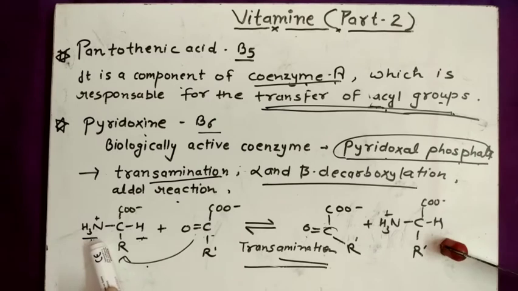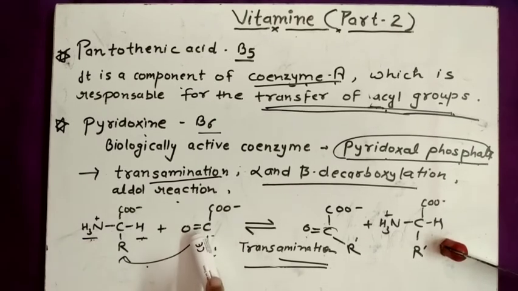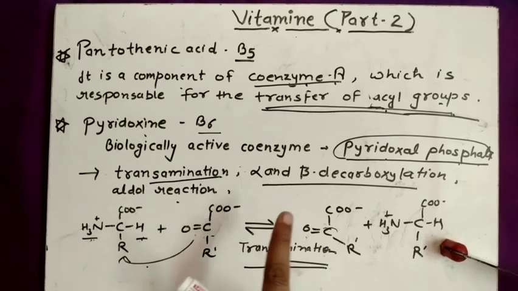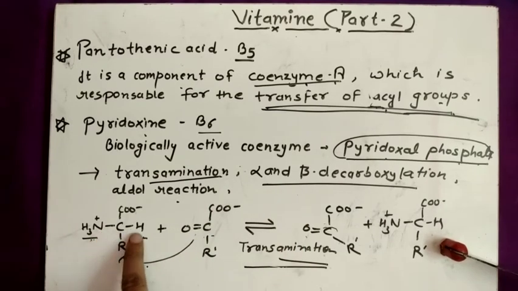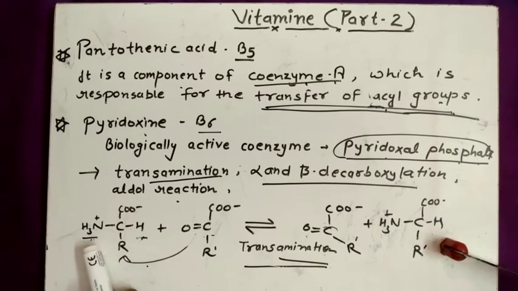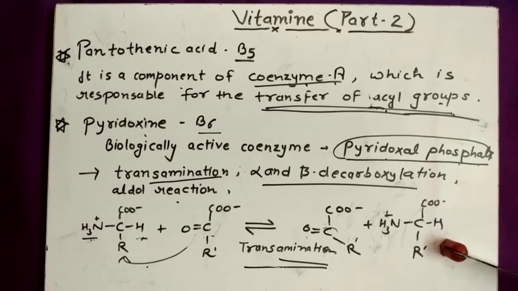This amine group is transferred to this ketone group. There is a removal of the amine group; this NH3 and H are removed in the form of an ammonium ion. So here are 2 vacant bonds, and these 2 bonds bond with the oxygen. So the main point here is removal of an ammonium ion.